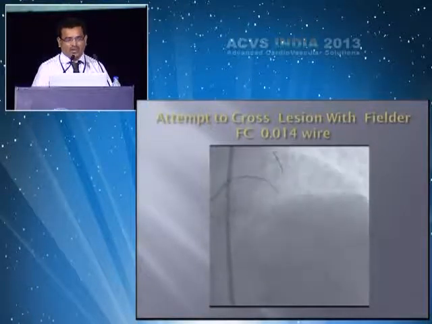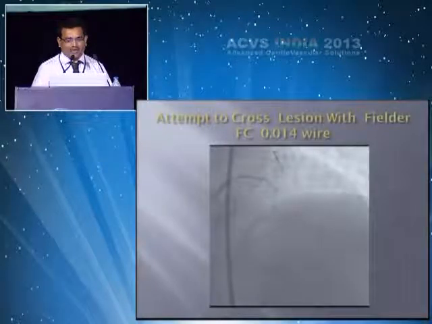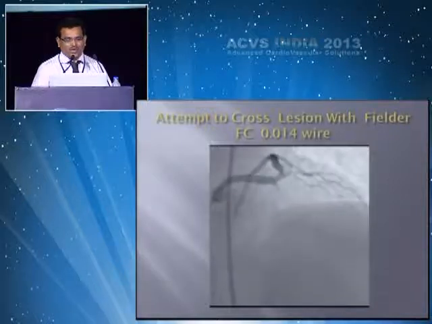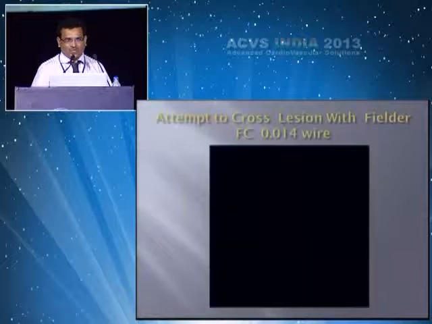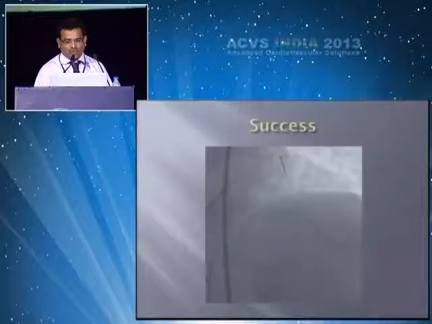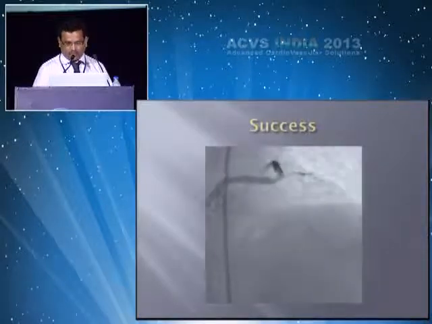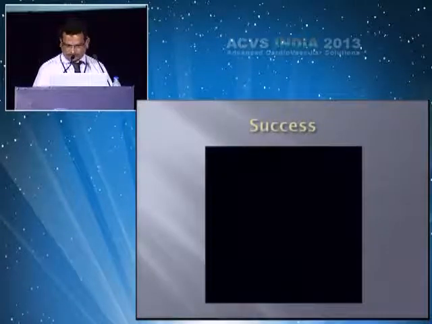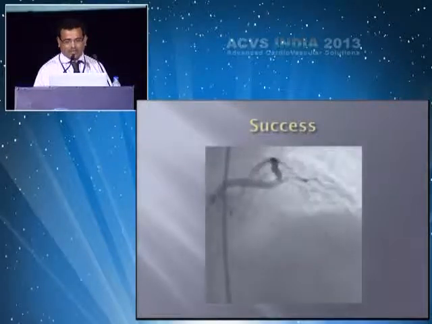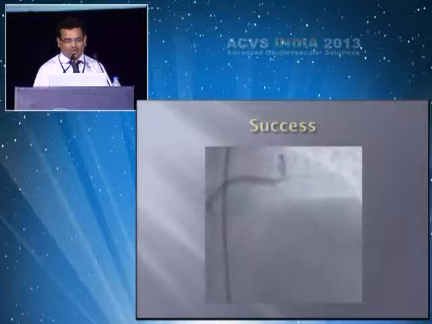At this point I took the Fielder FC guide wire, and you can see the two curvatures made on the guide wire. Usually we can go into the caudal view, but I thought better to go to the cranial view, which will give a better alignment of the LAD course. And you can see after manipulations, this Fielder FC wire went into the diagonal branch.